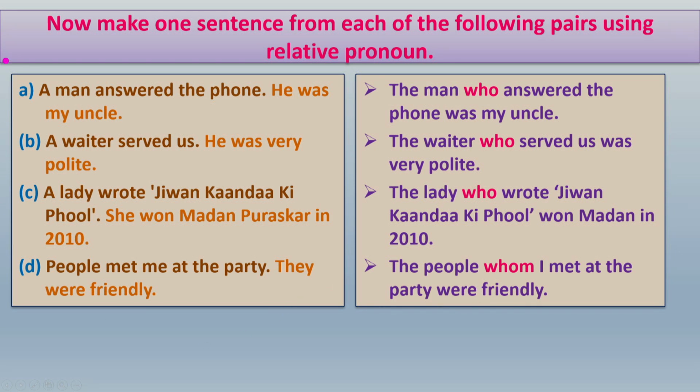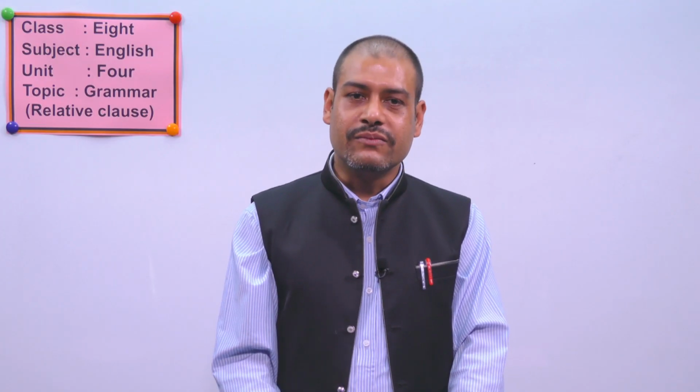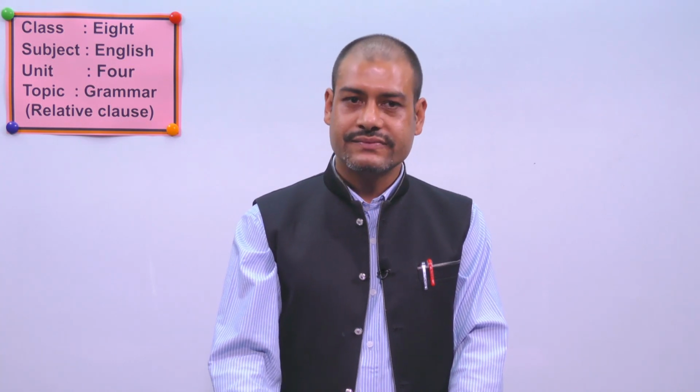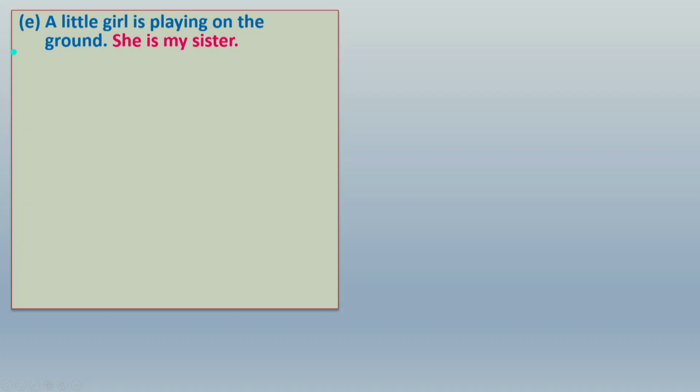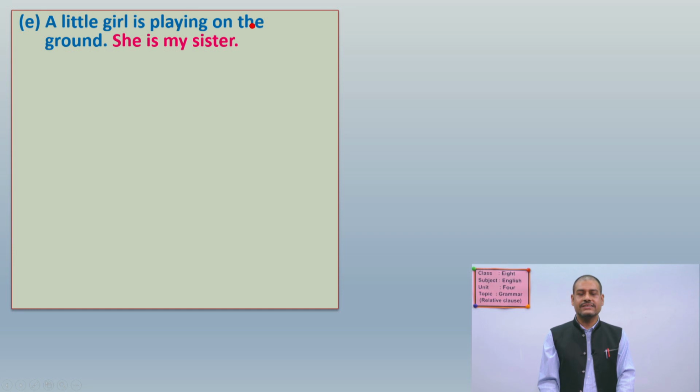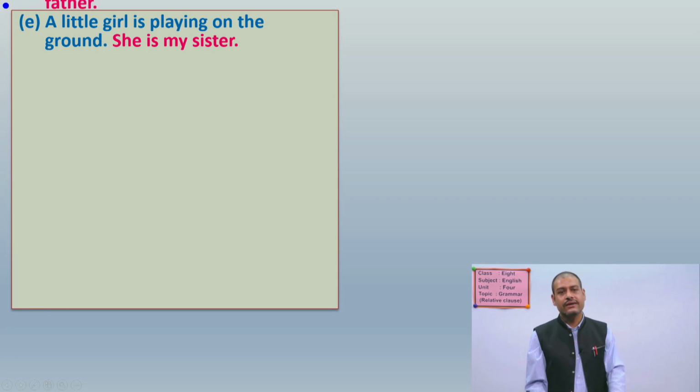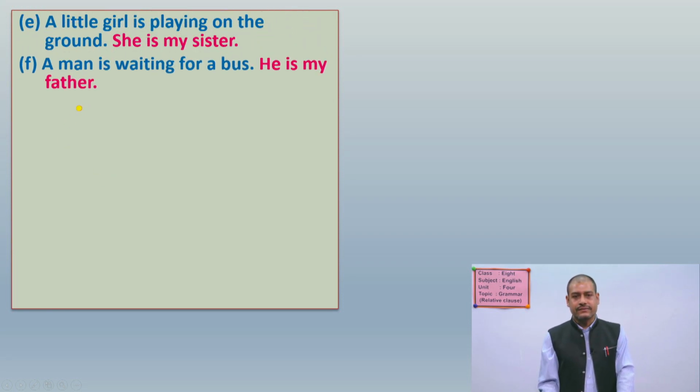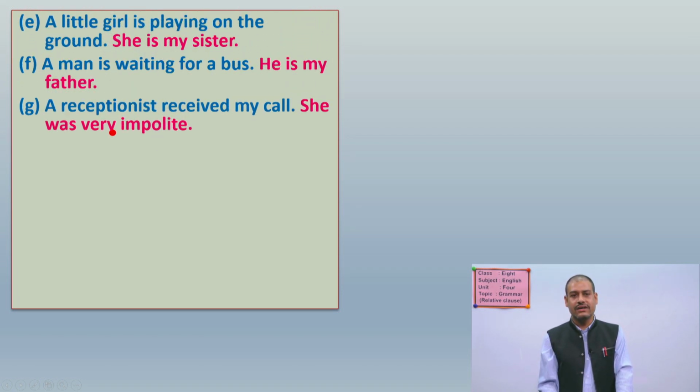Again, some more sentences we have. Number E: a little girl is playing on the ground. She is my sister. You have to combine it into one. Number F: a man is waiting for a bus. He is my father. Another: a receptionist received my call.